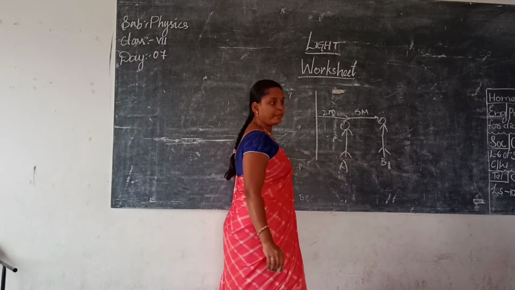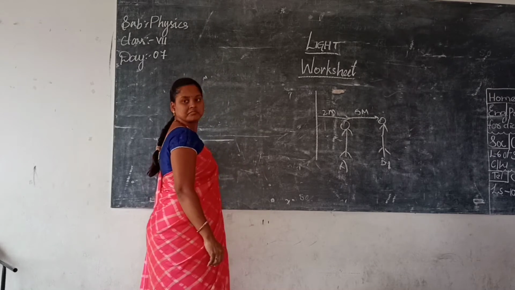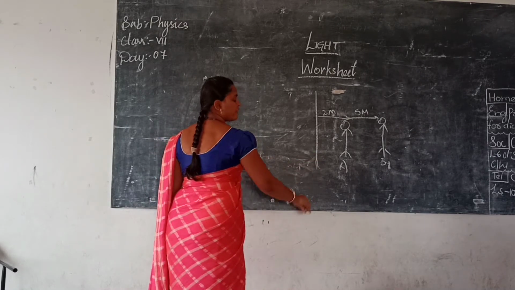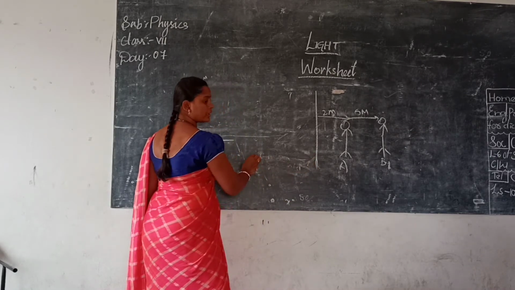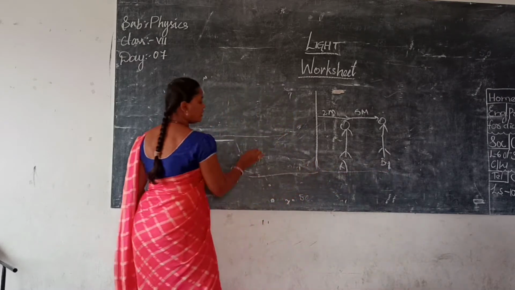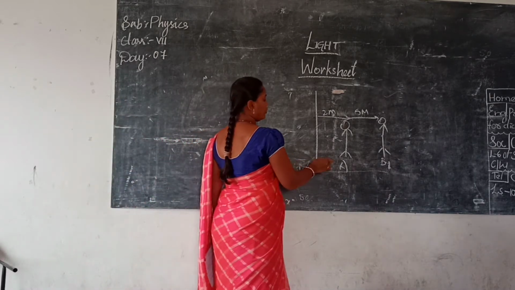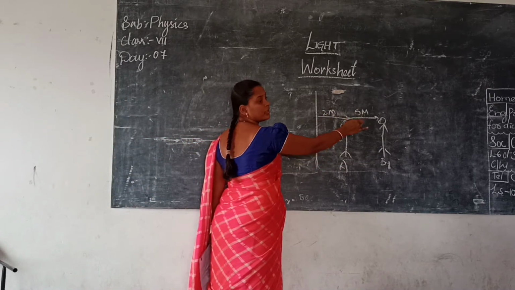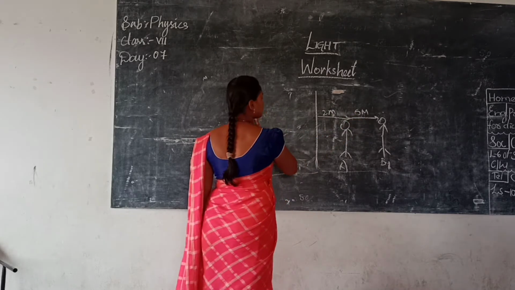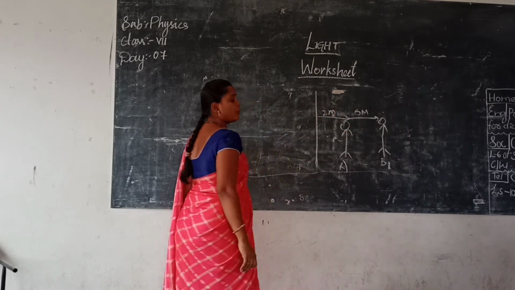That means the image of B will be at what distance from him? 7 meters to the mirror, 7. I am asking to the image. 14. Why? Because image distance is equal to object distance, no? If object distance is 7 meters, then image distance will also be 7 meters. 7 plus 7, 14. But what is the question?